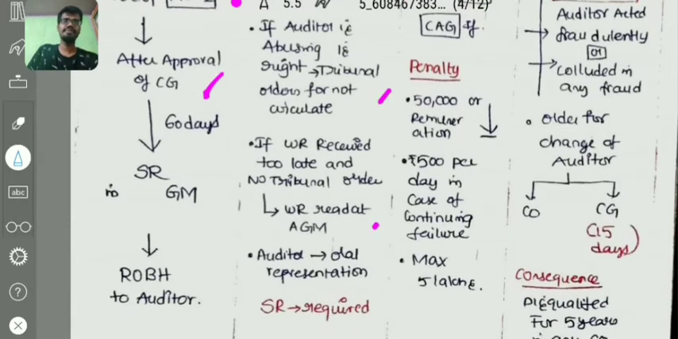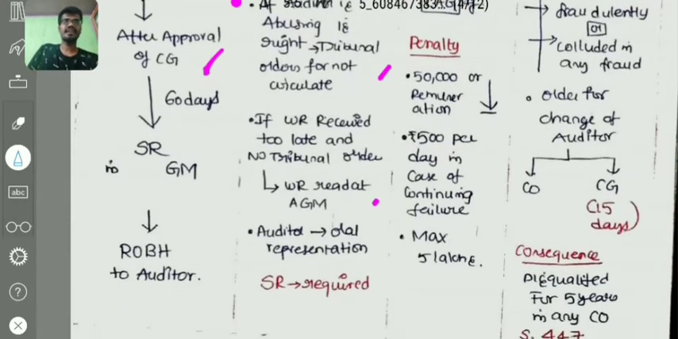You can see here. Then the auditor has a right of oral representation in the AGM, even if the written representation is circulated to the members. In that AGM, a special resolution is required for removal of auditor. Here also special resolution is required.